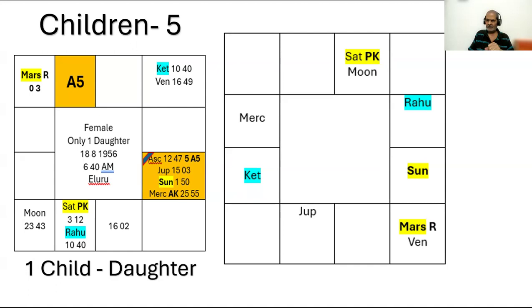When it is debilitated, if he is connected with A5 or the fifth from A5 or the Lords or even PK, then we have a result. That is the native has a daughter. So PK is connected to Lord of A5 is connected to the debilitated planet Venus.